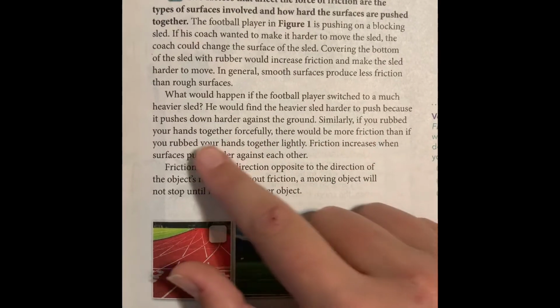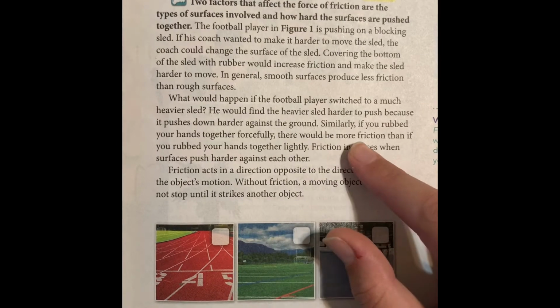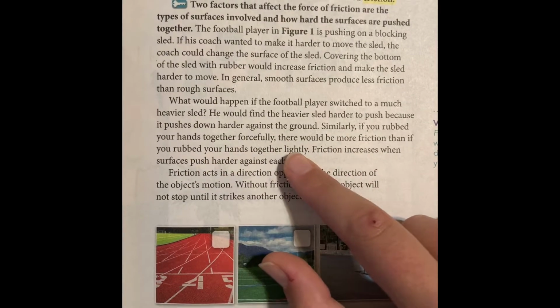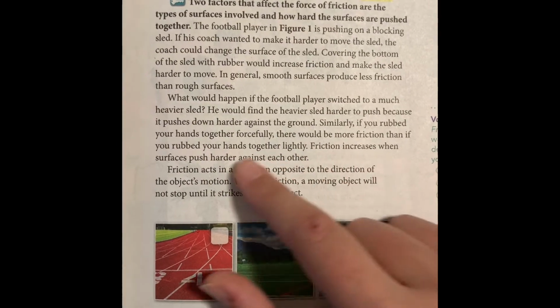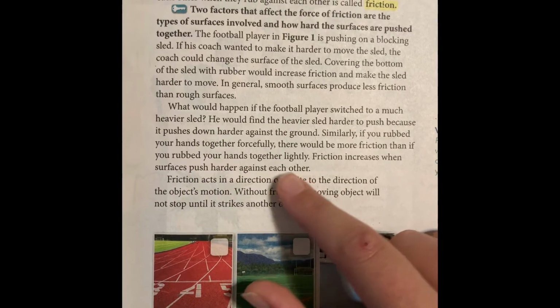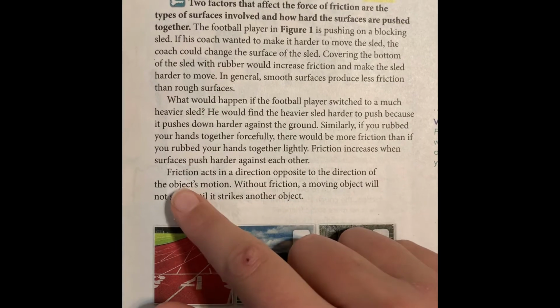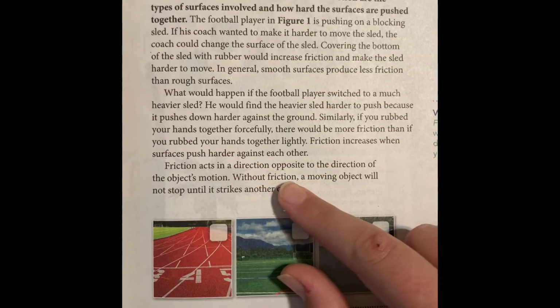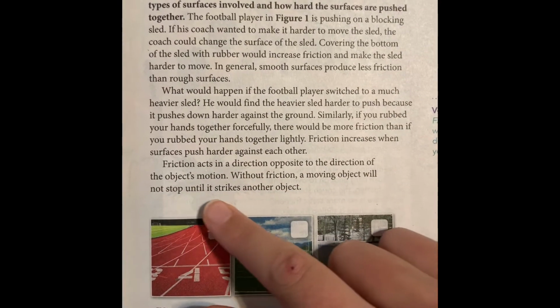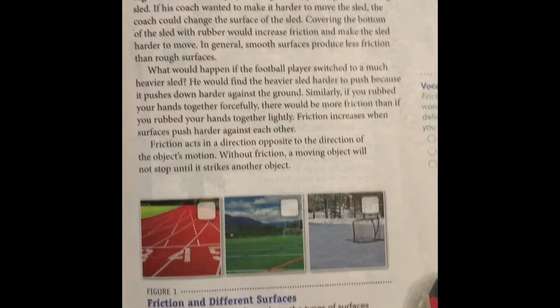Similarly, if you rubbed your hands together forcefully, there would be more friction than if you rubbed your hands together lightly. Friction increases when surfaces push harder against each other. Friction acts in a direction opposite to the direction of the object's motion. Without friction, a moving object will not stop until it strikes another object.